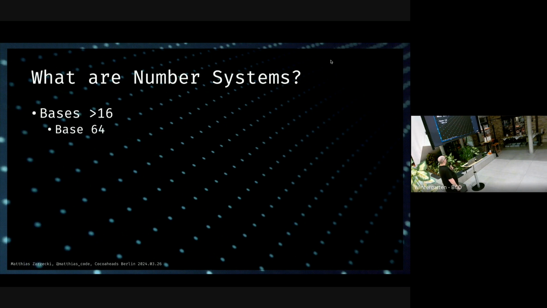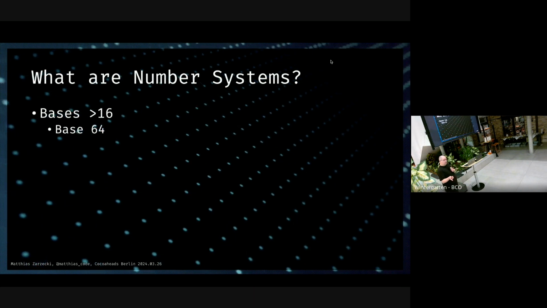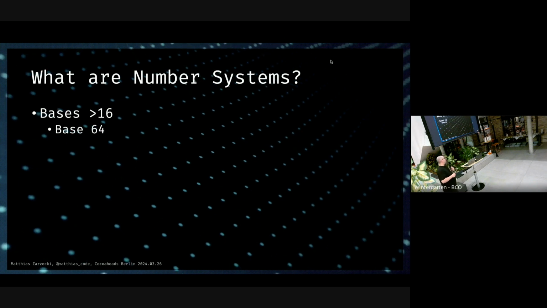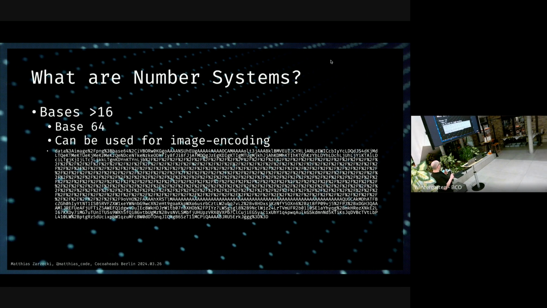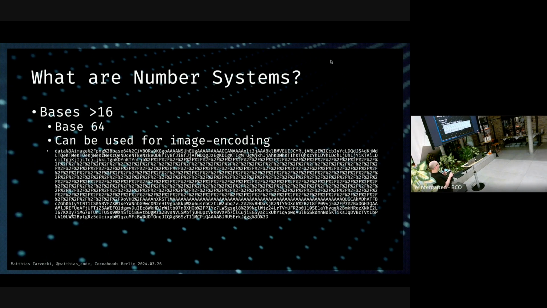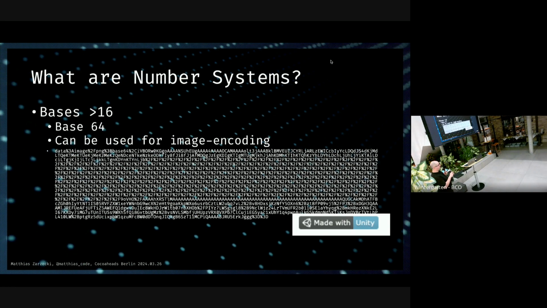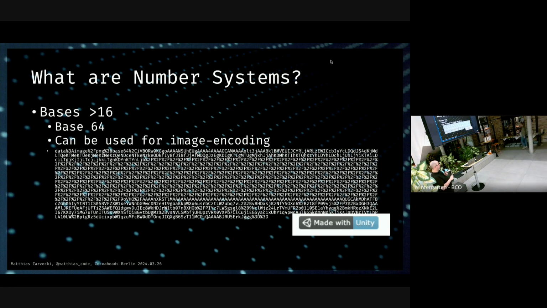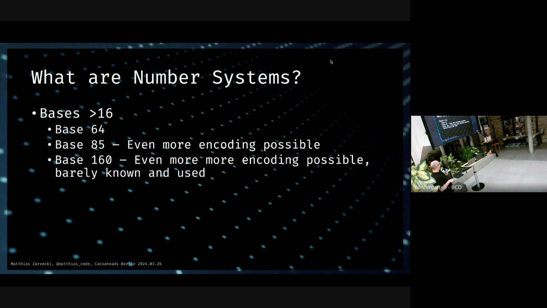We got bases higher than 16. We have base 64. Base 64 we use for image encoding, especially in web contexts. You've also probably seen it. This is an image that's encoded in base 64. This is for a Shields IO badge you can put on GitHub, which I made a while ago. This is the Unity logo, which I ran through a base 64 converter before they put it in as a default one. You can also look it up on GitHub if you want to and put it in your project.